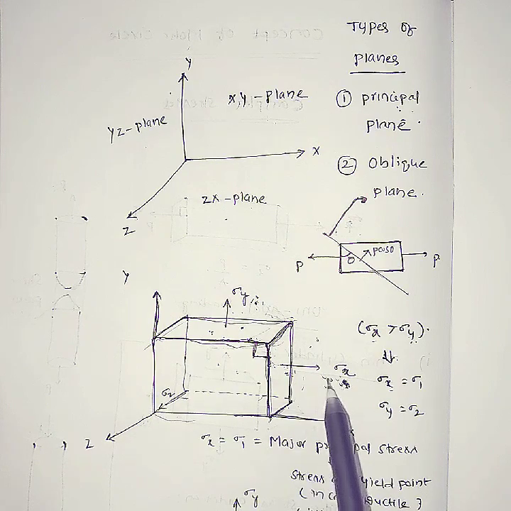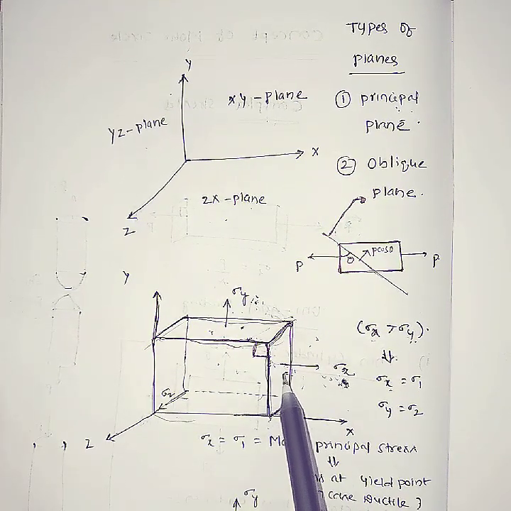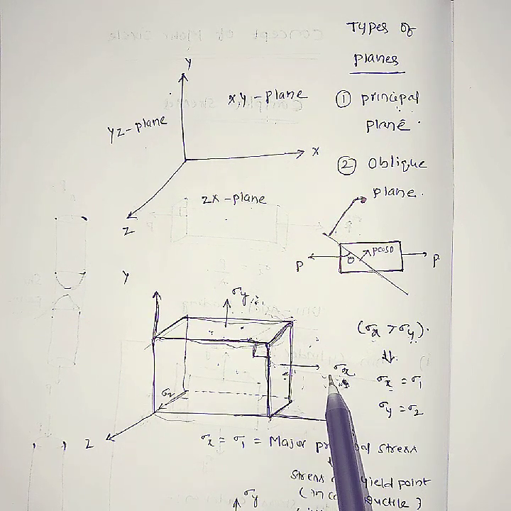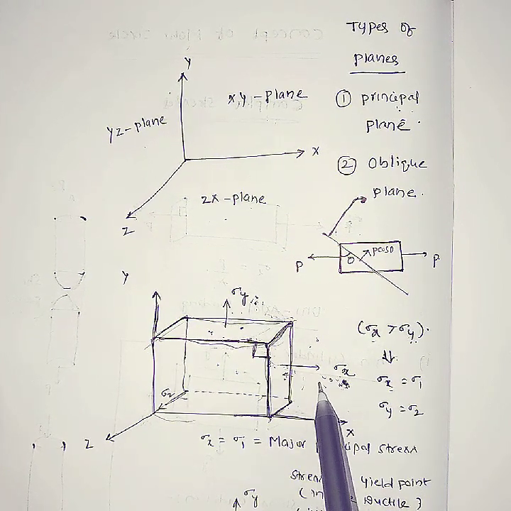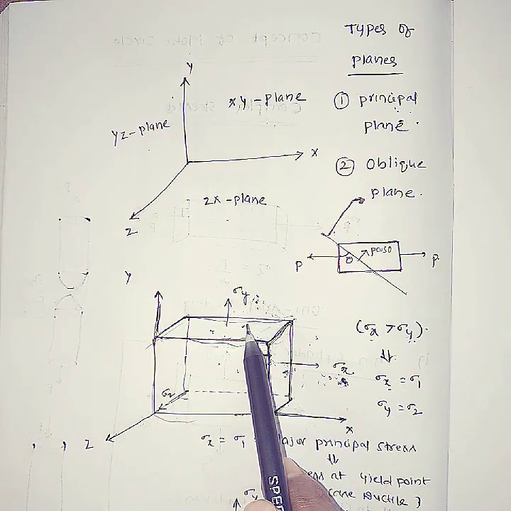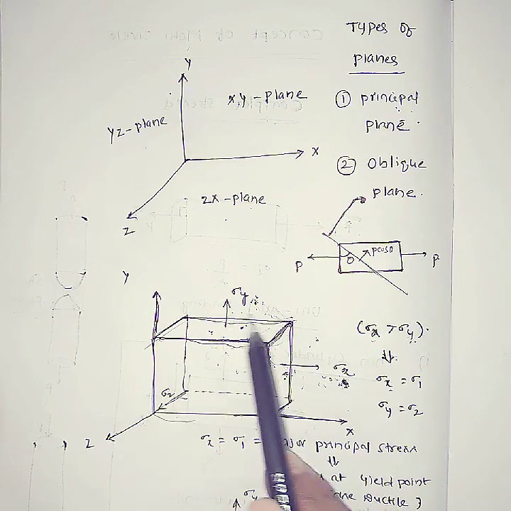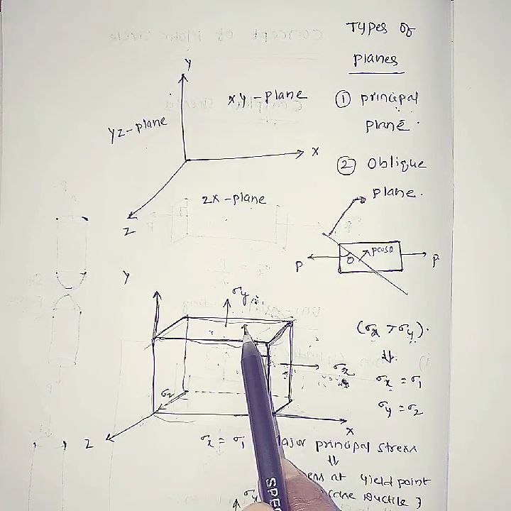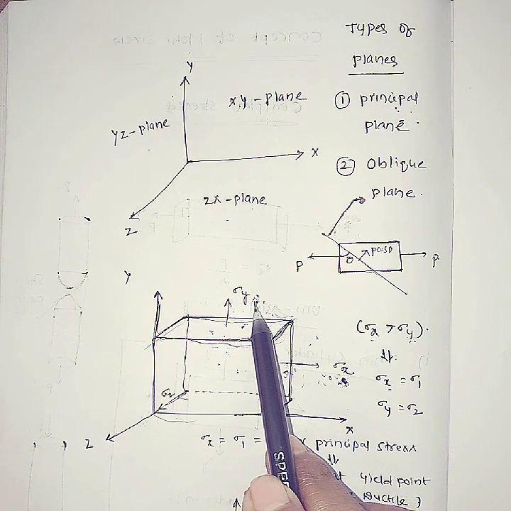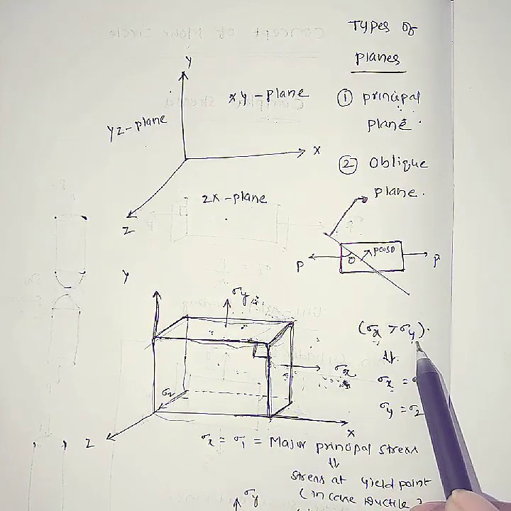This plane contains only normal stresses. This is called a principal plane. Whatever stresses it has are called principal stresses. In that plane it has one more stress, that is sigma y. This is also a principal plane and this is also called a principal stress. But I am considering that sigma x is greater than sigma y.